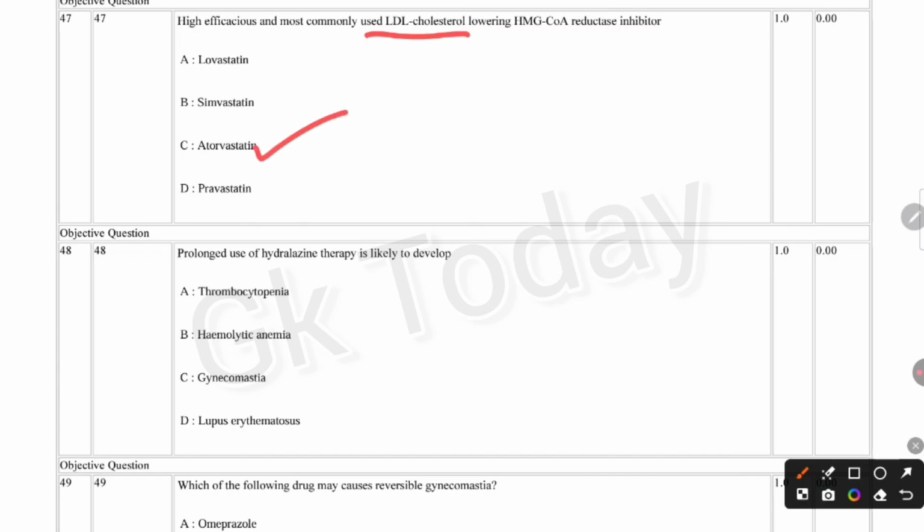Next question. Prolonged use of hydralazine therapy is likely to develop thrombocytopenia, hemolytic anemia, gynecomastia, or lupus erythematosus. Prolonged use of hydralazine therapy is likely to develop hemolytic anemia and lupus erythematosus.